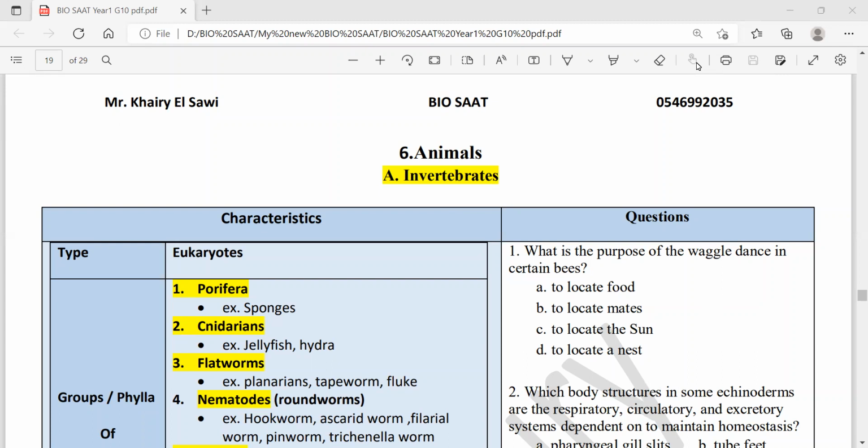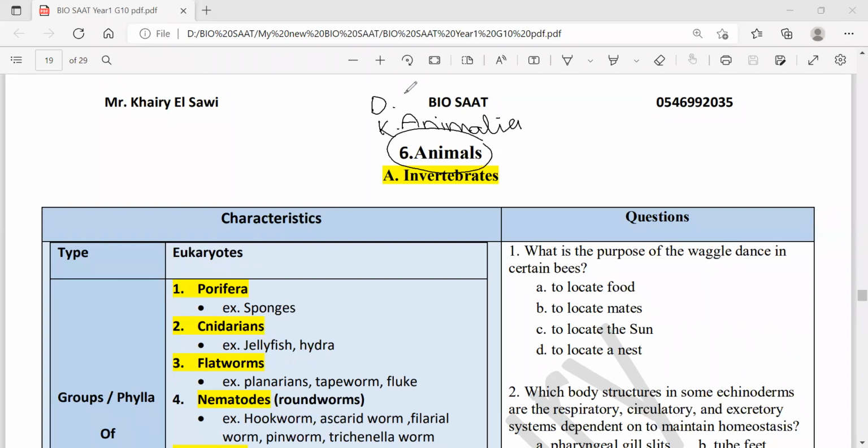Welcome everybody. I'm Mr. Khairi, a biology teacher. In this session, we'll be learning about animals. Animals belong to kingdom Animalia. Kingdom Animalia belongs to a higher taxon called a domain.